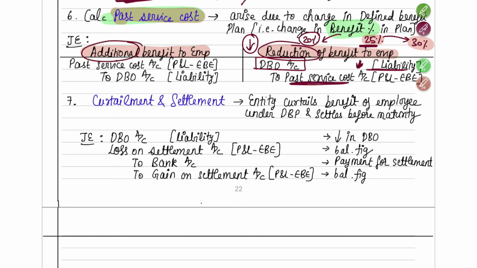In the same way, if you're going to pay additional benefits to the employees, then you have to pay more to them. That means it is a loss to the company. So here the liability will increase: to DBO account, liability increases, and past service cost account, you will expense it off. Okay, so I hope you understood your sixth step.